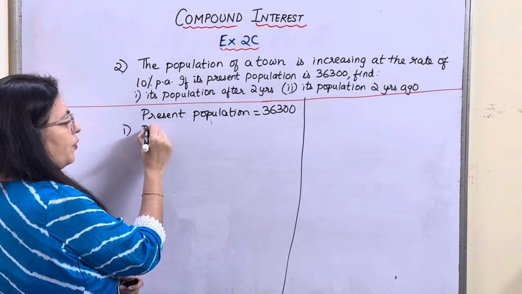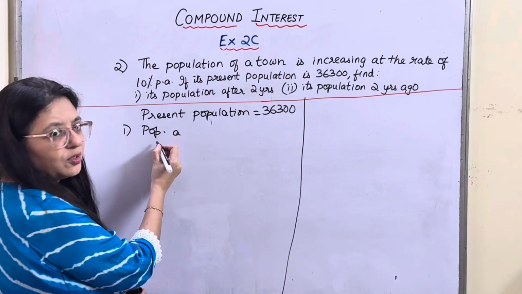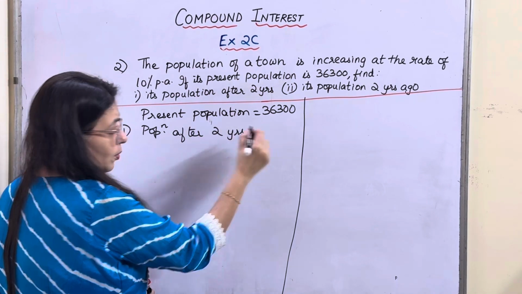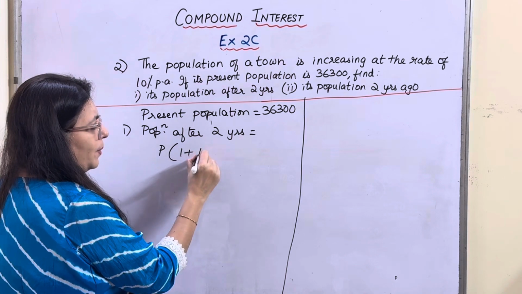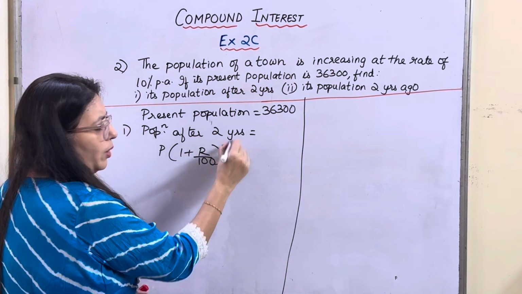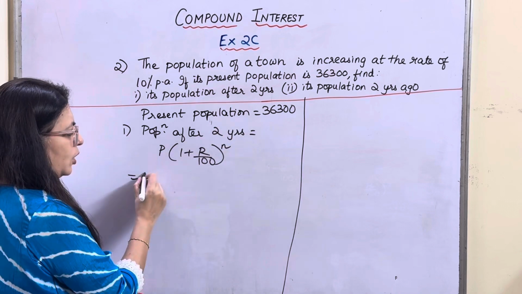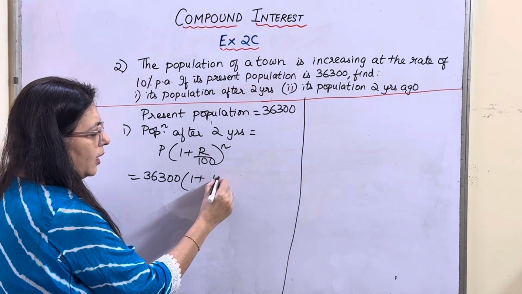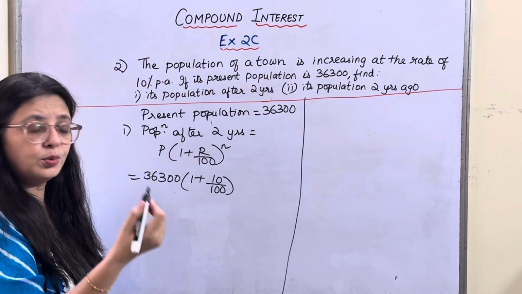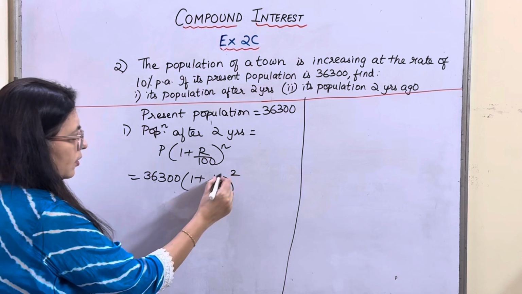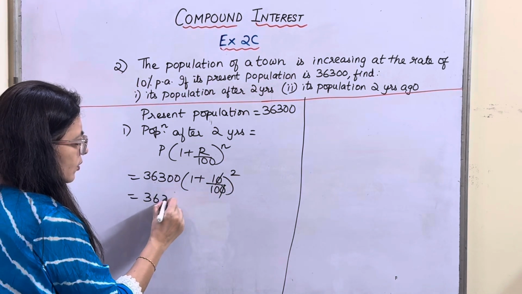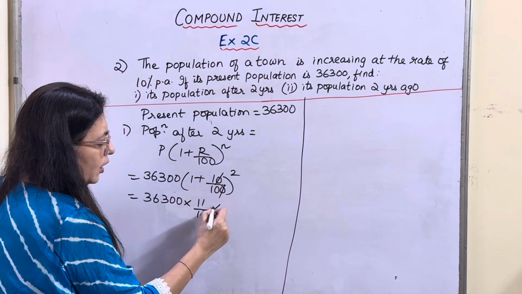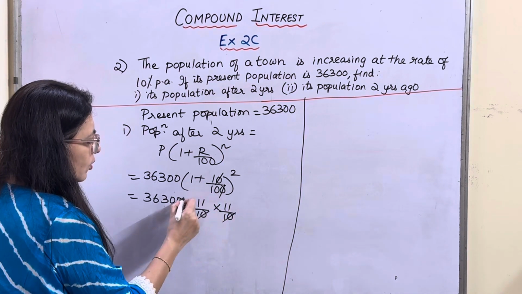So what is the formula to find population after 2 years? I am just writing a short form for population. The formula is P into (1 + R/100) raised to n. What is the present population? 36,300 into 1 plus, what is the rate? 10%. After 2 years, so raised to the power 2. Cut this off. So it is 36,300 into 11 upon 10 into 11 upon 10. The zeros cut.